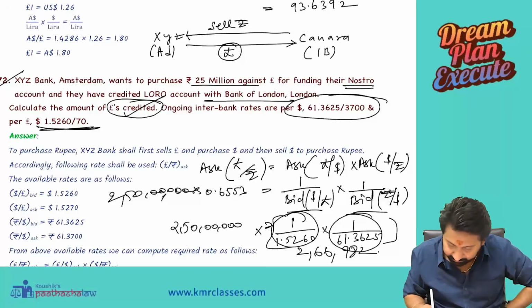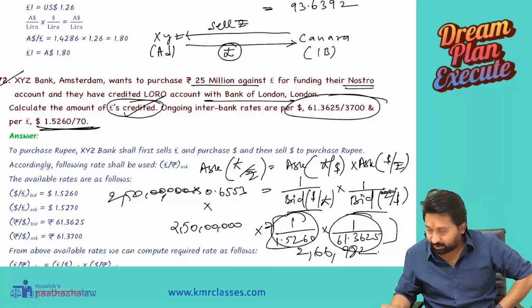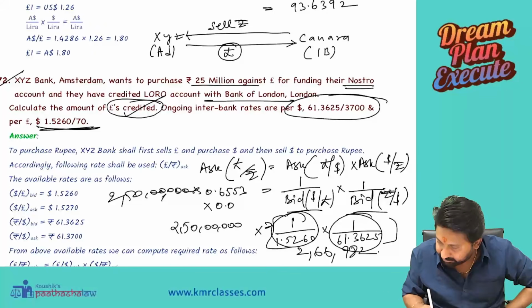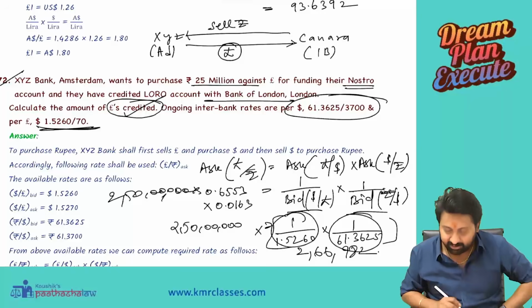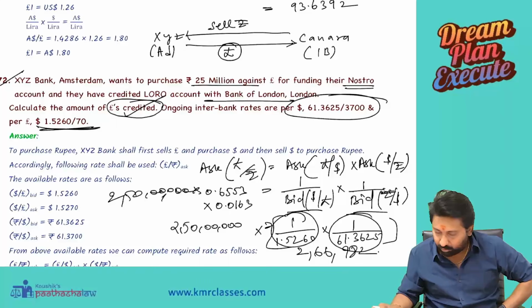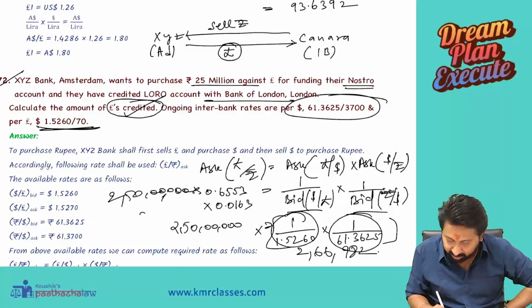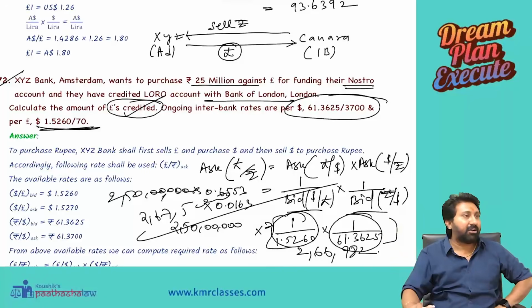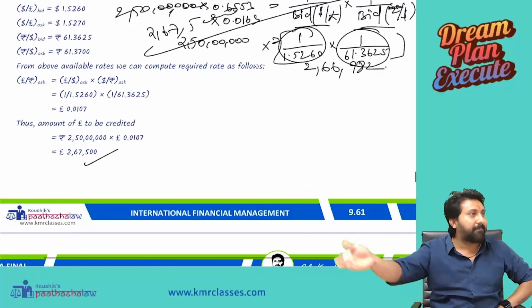Then 0.6553 into 1 divided by 61.3625, which is 0.0163, rounding off again. So 2 crore 50 lakh into 0.6553 into 0.0163 gives 2,67,500. Now we got the answer. That is the rounding off impact they have done.